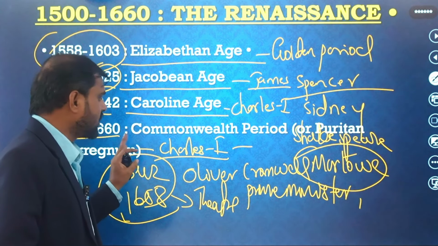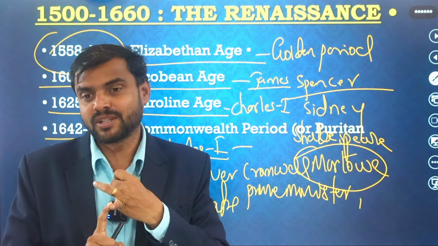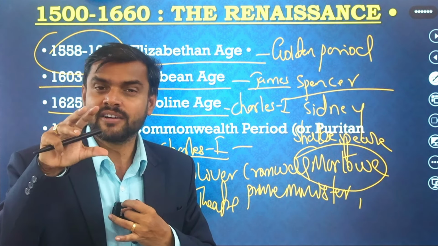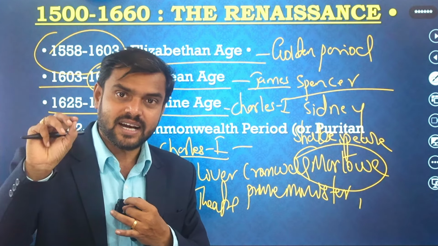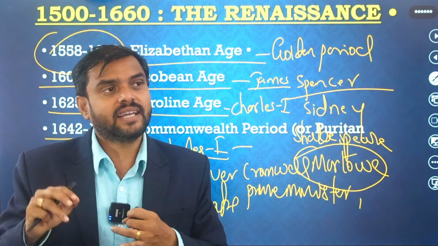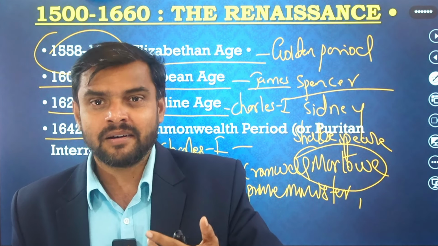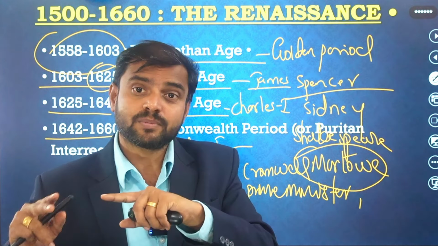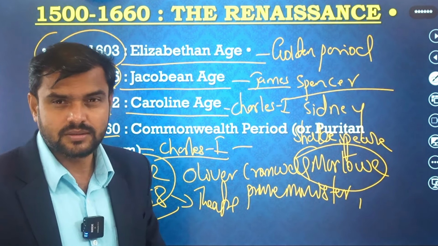In this period only, John Milton comes. John Milton wrote a very great work, Areopagitica, at a time when there was no freedom for the press. In it he writes about the freedom of the press, and in this period he also wrote some divorce tracts and some essays. His greatest work, Paradise Lost, was published afterwards, but before that he had written many works in this period.